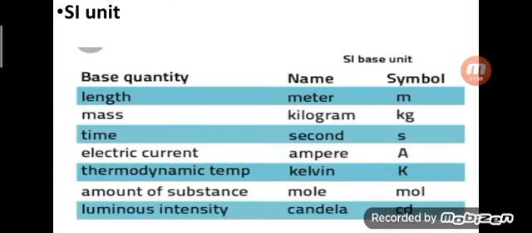Okay, then some examples of SI units. Length is measured in meter, mass in kilogram, time in second, electric current in ampere, thermodynamic temperature in Kelvin, amount of substance in mole, and luminous intensity in candela. And the symbols are also here.